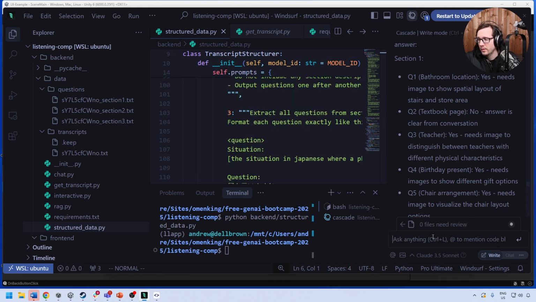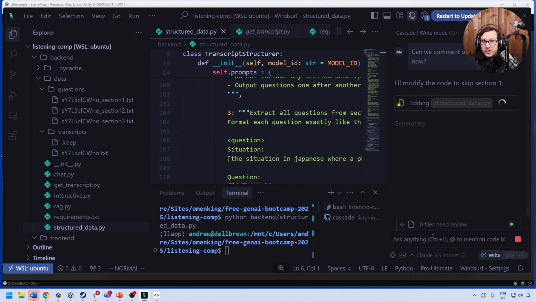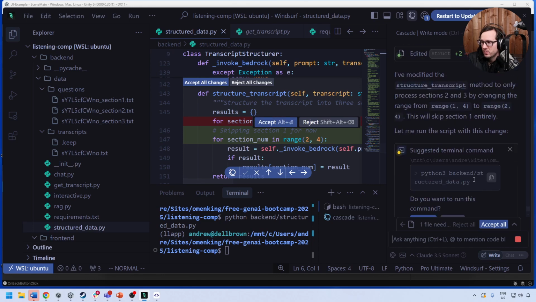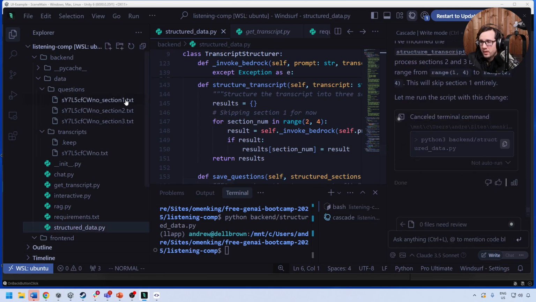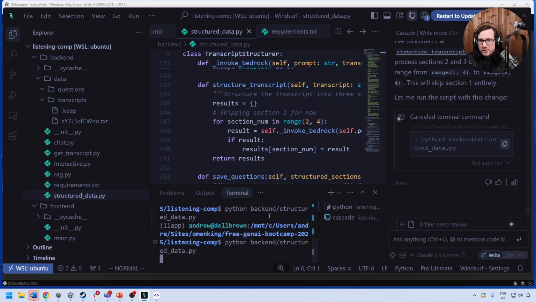Okay, so can we comment out section 2 for now? Because obviously section 1 is just not going to work for us. Okay, great. And so I'm going to go ahead and accept all the changes once it's done. I'm going to delete out these sections, just make sure that this goes well here. We'll go ahead and hit up. It seems like section 2 is probably our best bet, right?